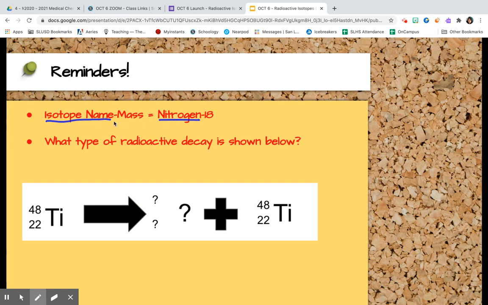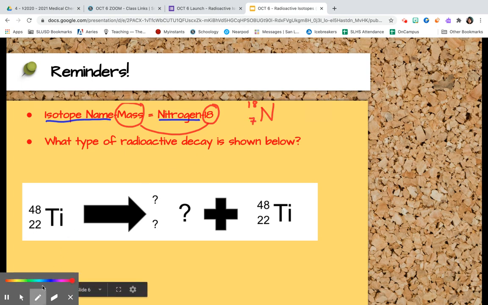So this is our isotope name or the name of our elements. And know that at the end of the isotope name, when I write dash and a number, the number is referring to its mass. Right? Sometimes you'll see it written like this. We've also shown this before. So this number 18 is also the mass. So whether it's written this way or it's written this way, this top number is the mass, this number is the mass, this represents the mass.